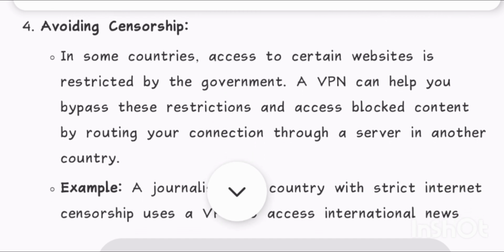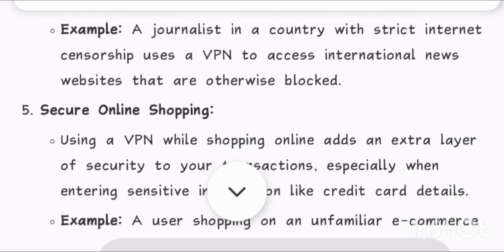4. Avoiding censorship. In some countries, access to certain websites is restricted by the government. A VPN can help you bypass these restrictions and access blocked content by routing your connection through a server in another country. Example: a journalist in a country with strict internet censorship uses a VPN to access international news websites that are otherwise blocked.